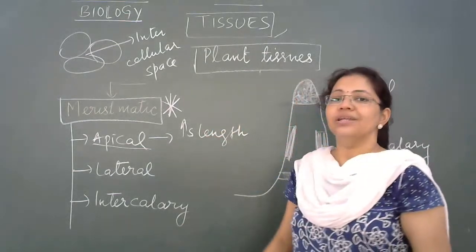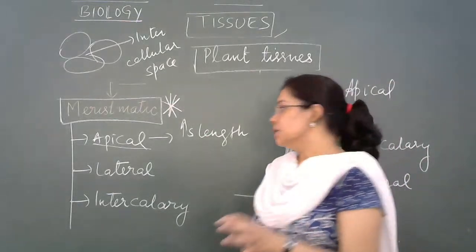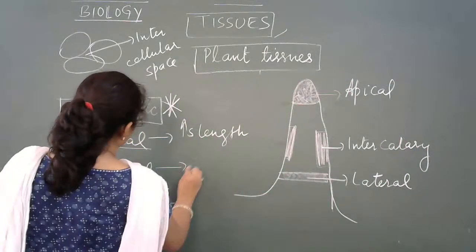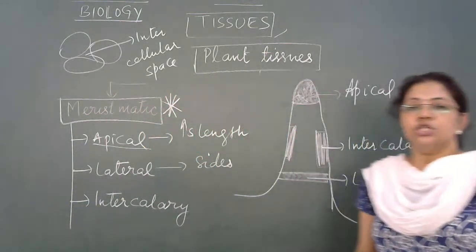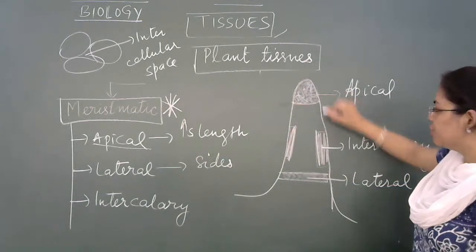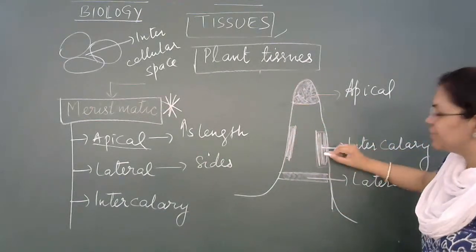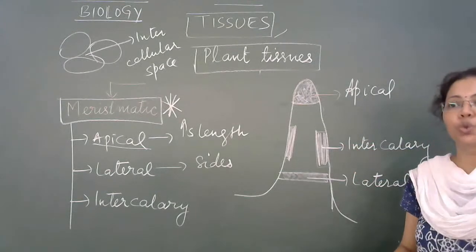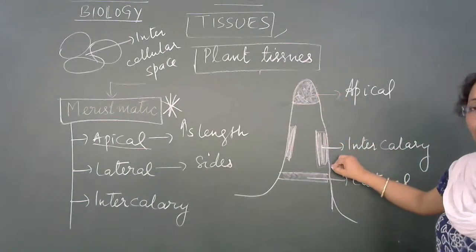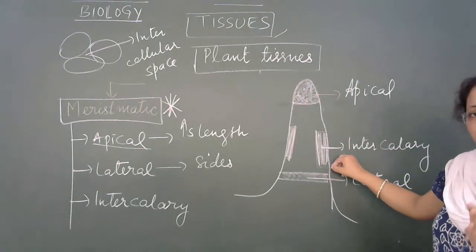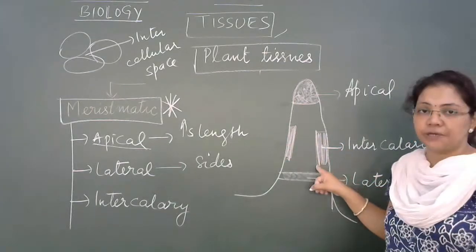Another one is called lateral meristem. Lateral, if you go by the English meaning, means the sides, right? So here we have a portion of a plant. On the sides of this particular part, if we take the stem or the root, the meristem which is present or found on the sides of the stem and the root is the lateral meristem.